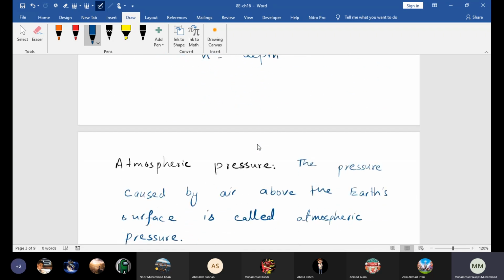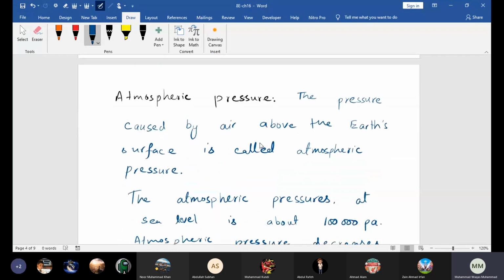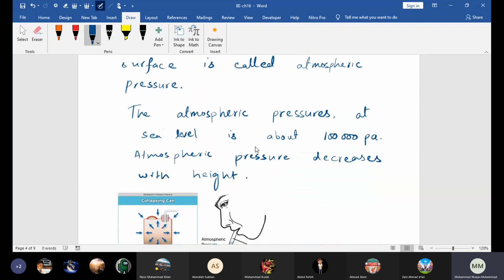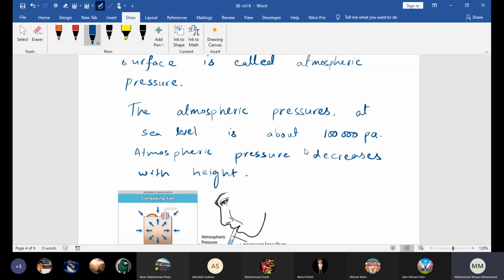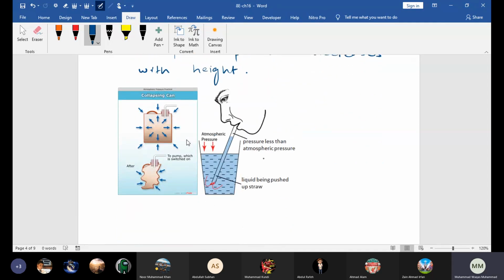Then we discussed atmospheric pressure. Beta, this is the pressure caused by the air above the Earth's surface. Atmospheric pressure at sea level is about 100,000 Pascal, and it decreases as the altitude increases, right? We explained the demonstration of atmospheric pressure with two examples: drinking fluids through a straw, and the collapsing can.